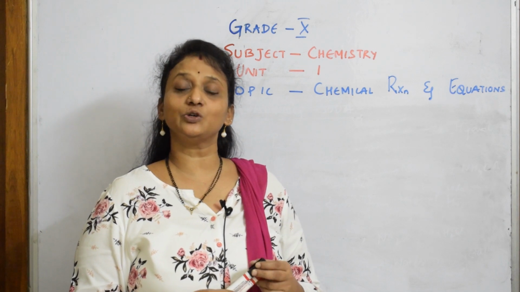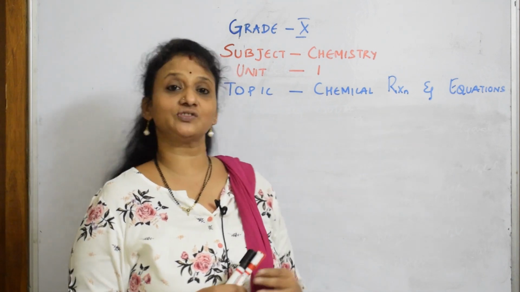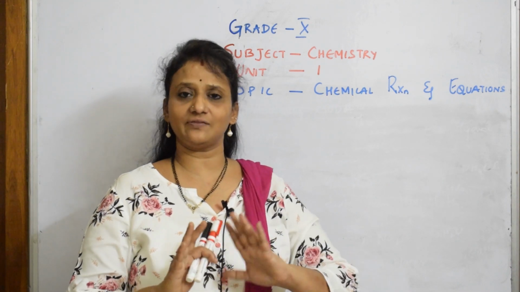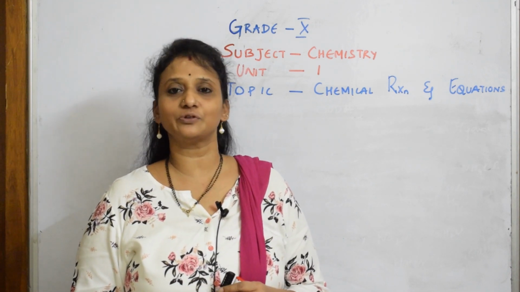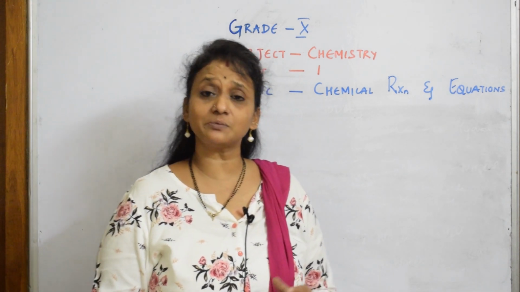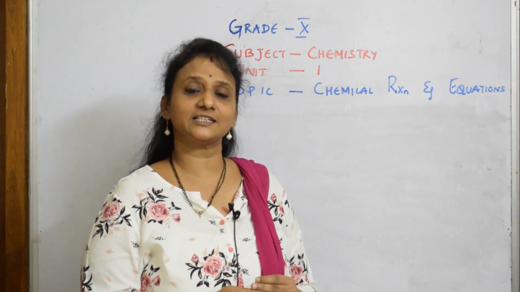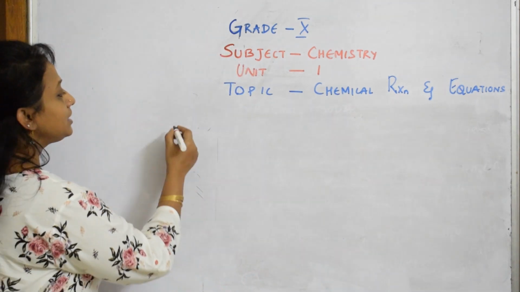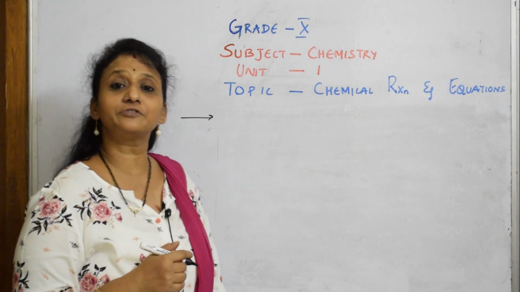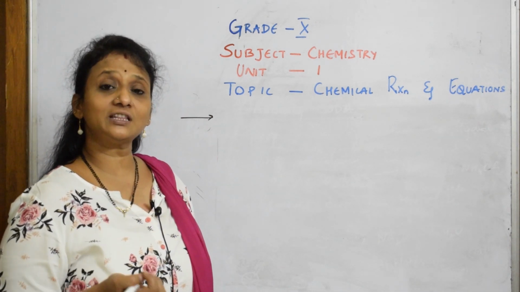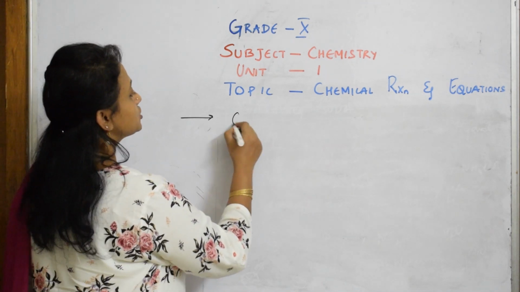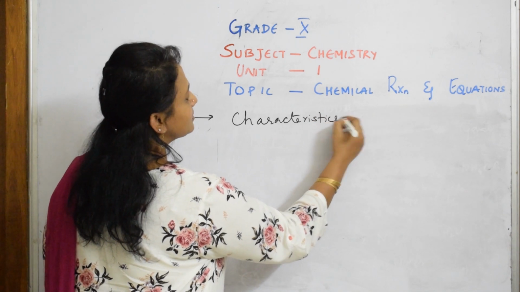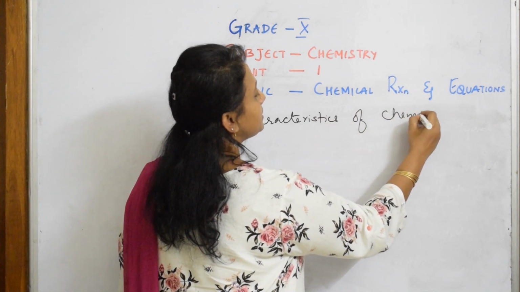I'll be doing unit 1, that is chemical reactions and equations, and let us first discuss the index we have. I have a habit of doing an index before doing the chapter. When I speak about unit 1, grade 10th chemistry syllabus, the first chapter has different topics. Let us write all those. NCERT wants you to learn the different characteristics of a chemical reaction, characteristics of chemical reactions.